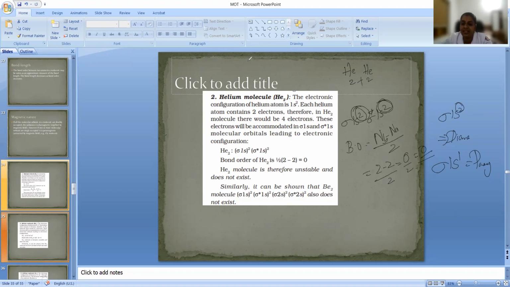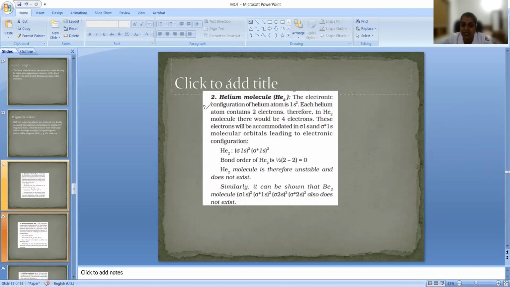It is not existing anyway. So this is an important question. In the paper, they can ask why He2 does not exist.